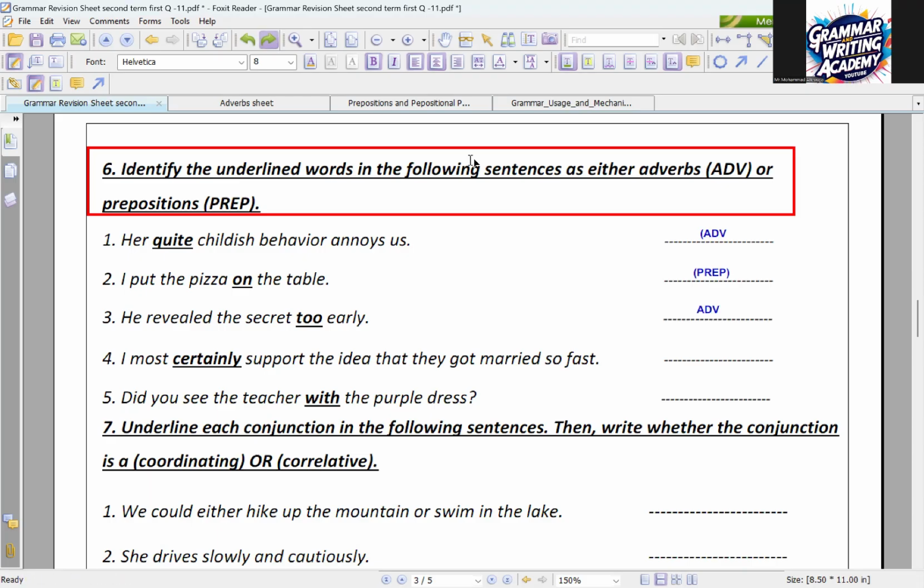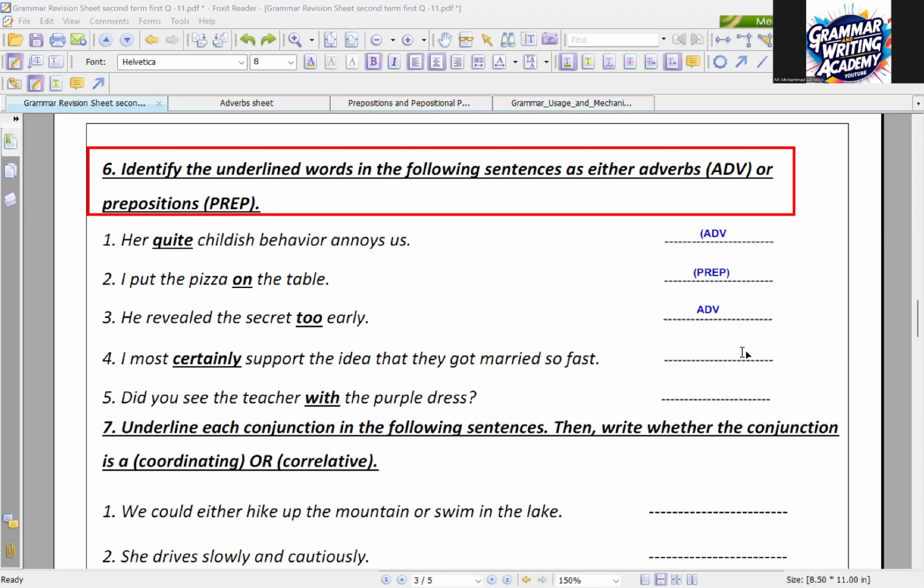I'll try to choose another one who hasn't shared. There's someone here called Lenovo. I don't know who that is. Good morning. Who are you? Come, good morning, dear. At last. Read number 4. I most certainly support the idea that they got married so fast. Good.